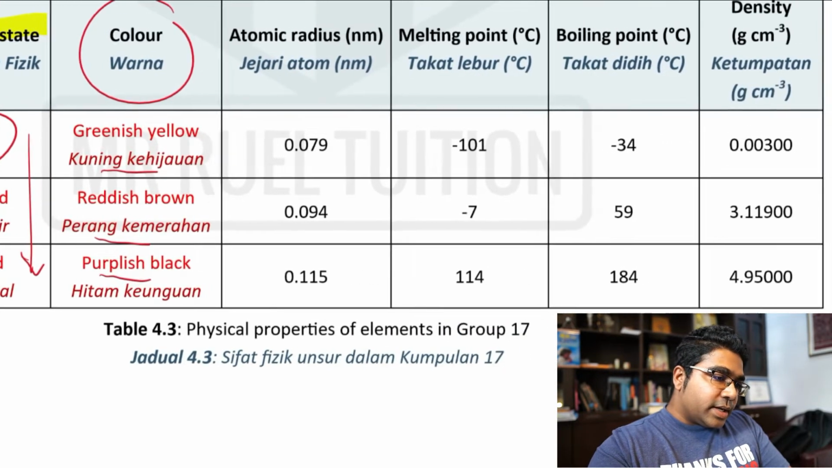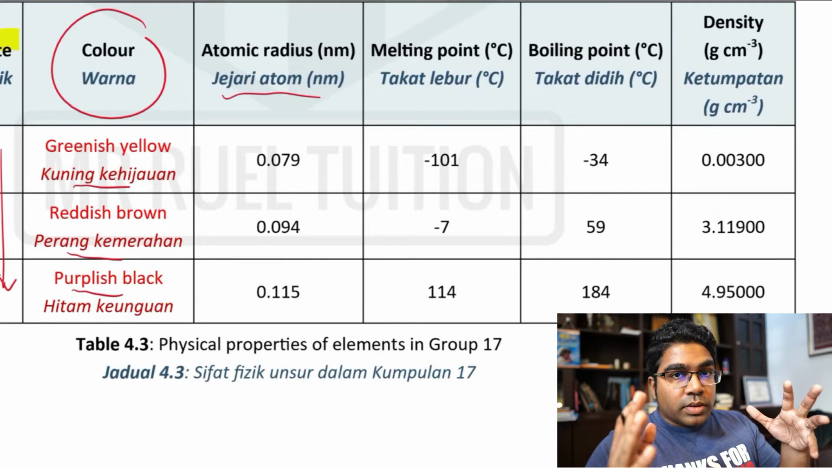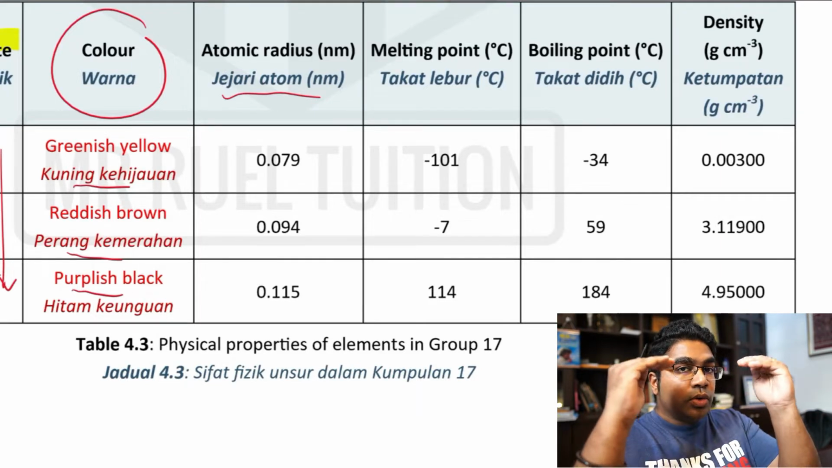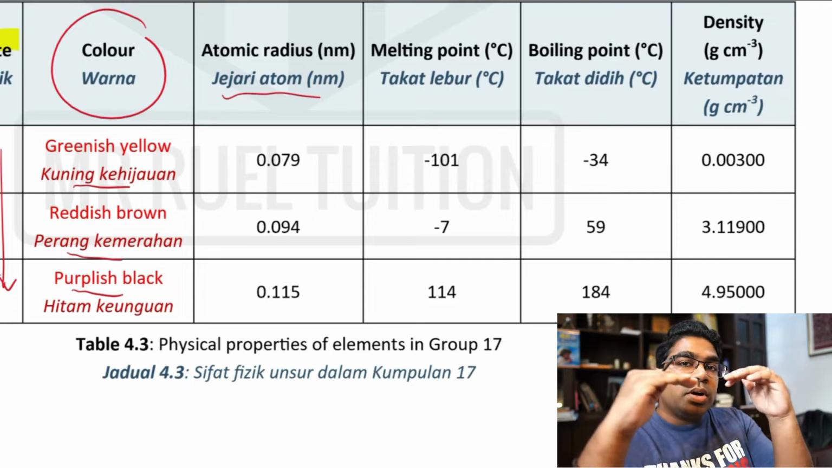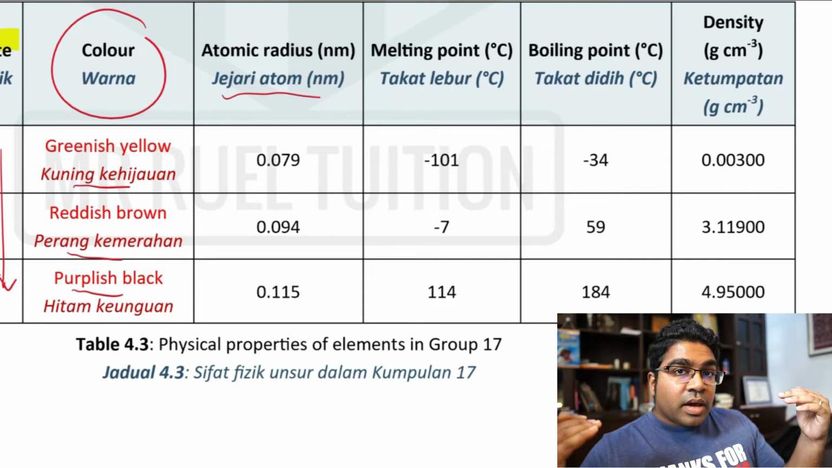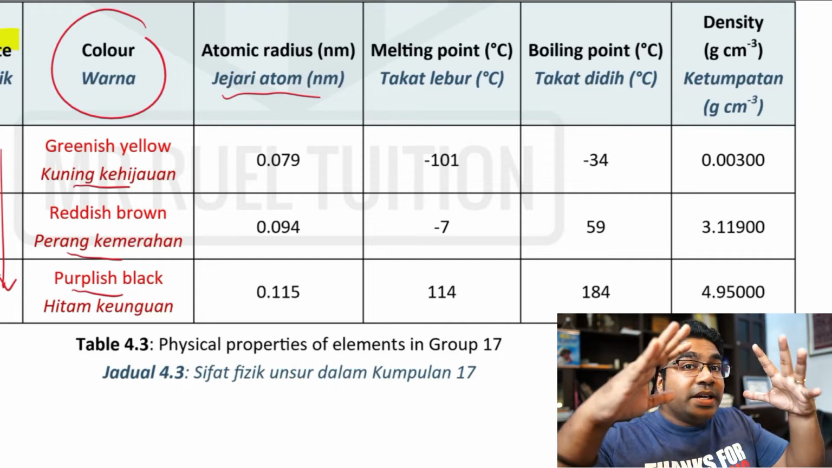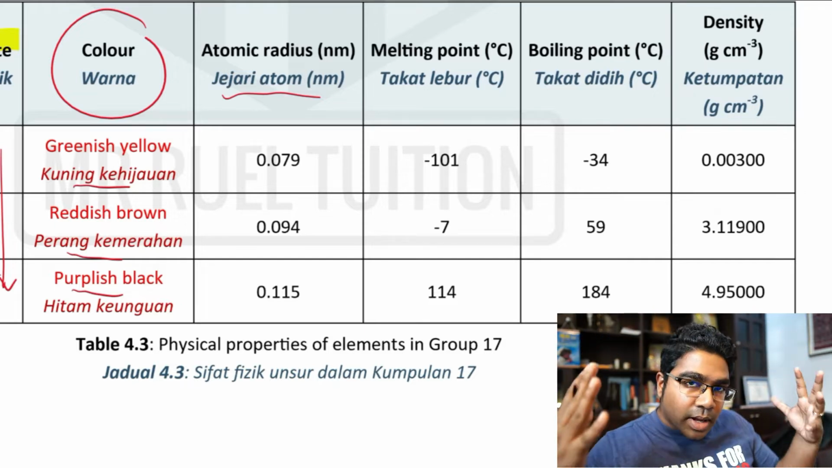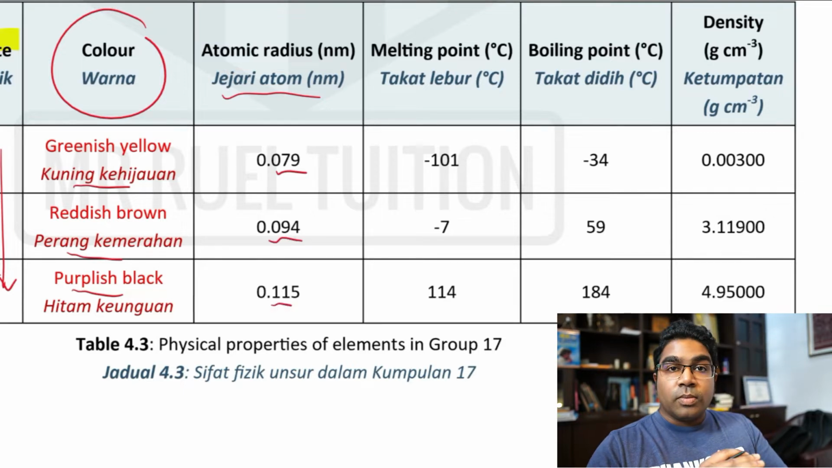Sekarang kita lihat jejari atom, size atom. For atomic radius, we already know that as you go down the group menuruni kumpulan, bilangan petala akan bertambah. The number of shells is going to increase. And therefore, jejari atom, the atomic radius is going to become bigger and bigger. Semakin bertambah. Seperti yang kita boleh lihat di sini. 0.079 to 0.094 to 0.115.